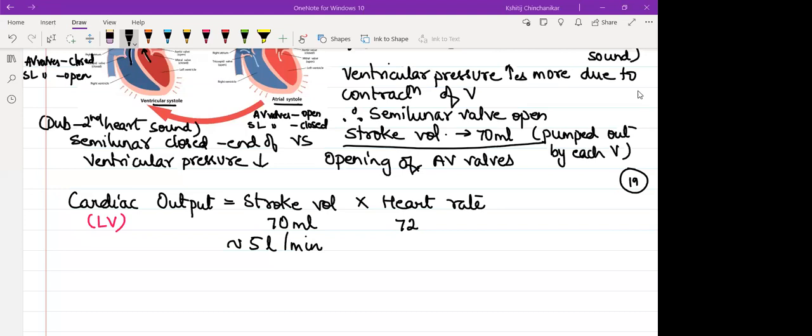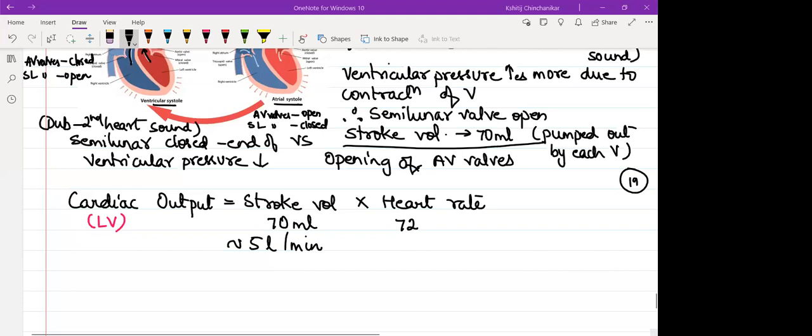In case of heart failure, stroke volume will remain constant. कौन है ये? नाम से ही पता चल रहा है बेटा. अगर हार्ट फेल हो रहा है, ठीक से काम नहीं कर रहा, stroke volume will increase ki decrease? Decrease na, because cardiac muscles are becoming weaker, so stroke volume decreases. Why necessary to increase?